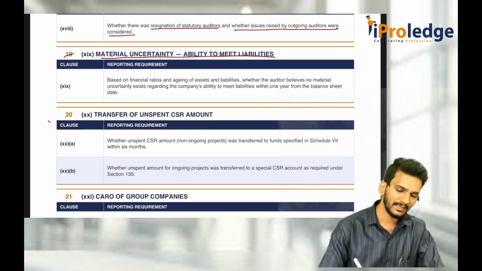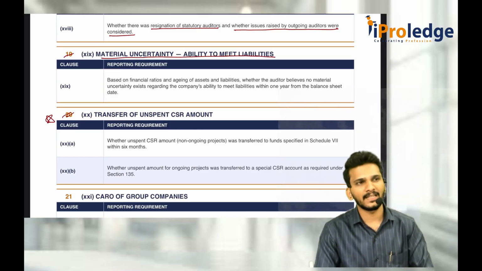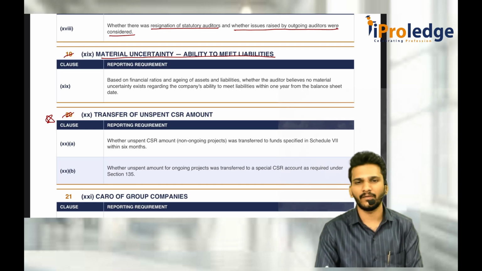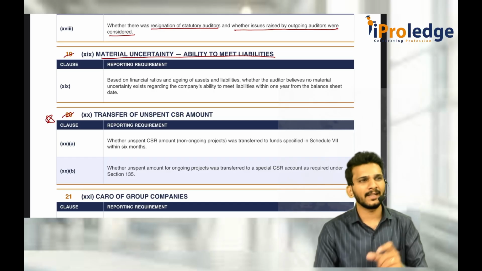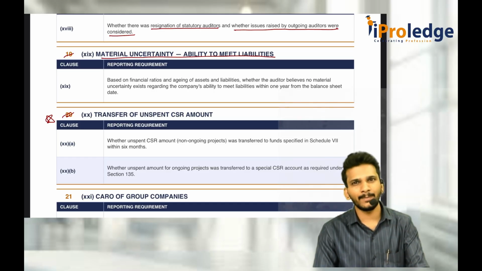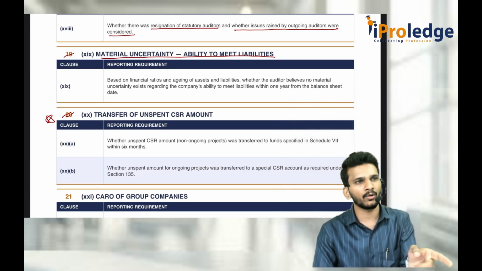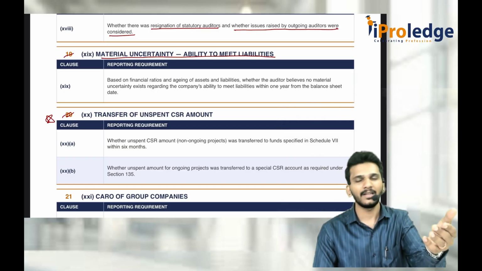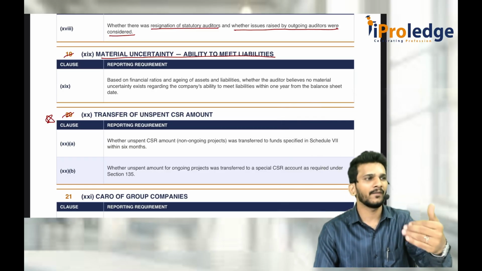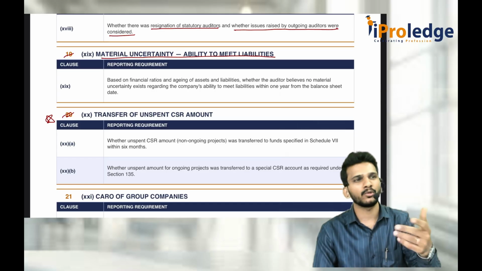So an important one is the CSR amount. What is the CSR unspent amount? In law we discussed Section 135. Whenever you are a company, you are supposed to spend at least 2% of the average annual profits of the last 3 years as CSR amount. But you failed to spend the required amount. Consider you are supposed to spend 5 crores, but you spent only 4 crores. Now the remaining unspent money is related to what? Are you doing any project? If the project is still ongoing, that means that 1 crore is related to an ongoing project, treat it separately. If you say, no sir, the project is completed, that 1 crore we left extra, that is left extra. Then you should treat it separately.